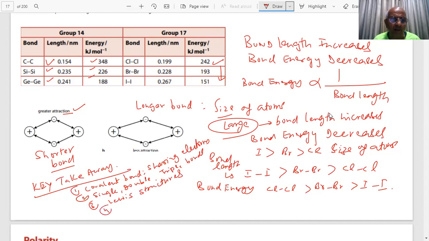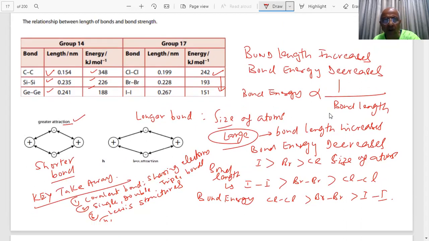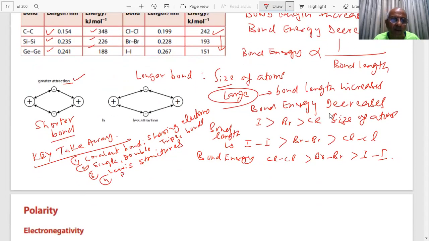And then we have told you the relationship between lengths of bonds and bond strengths. What is the relationship, students, between bond lengths and bond energy? Now you are aware of it? Yes, sir. Questions could be put on this. You will be able to solve it. Tell me yes or no, students.